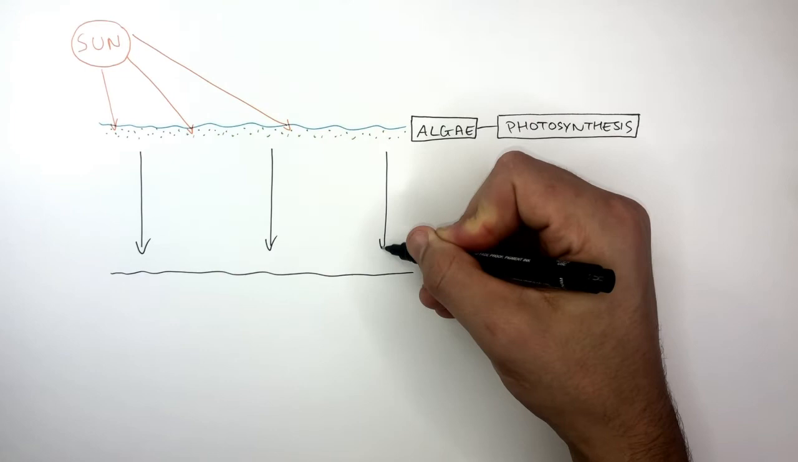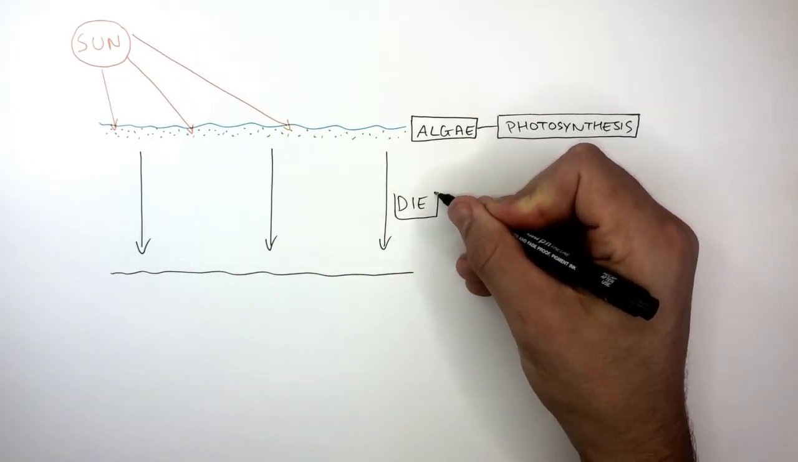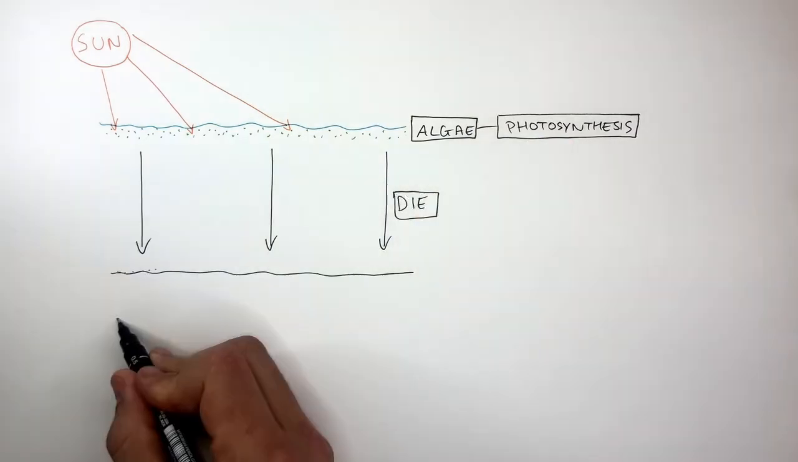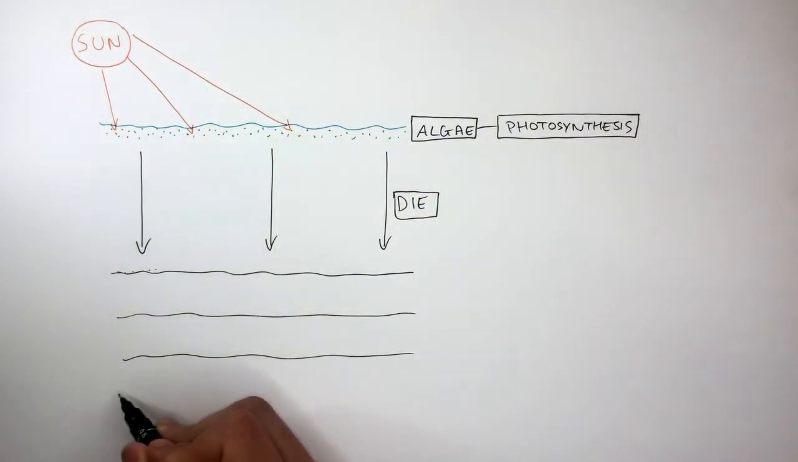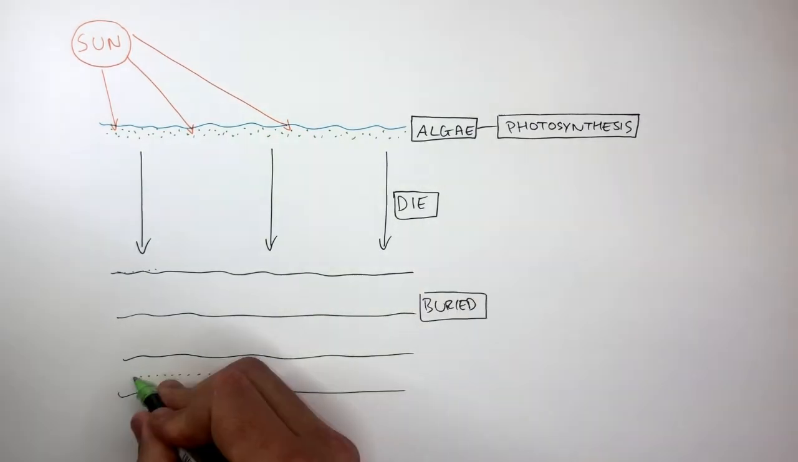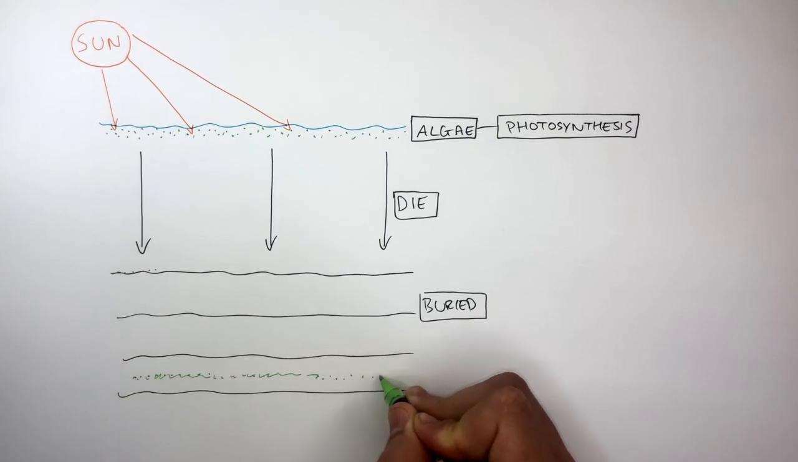Over this time, the algae die, sink to the bottom, and build up on the bottom of the seabed. Over time, sediment builds up, causing the algae to be buried. You can see this in the layers where the algae is buried deep underground.